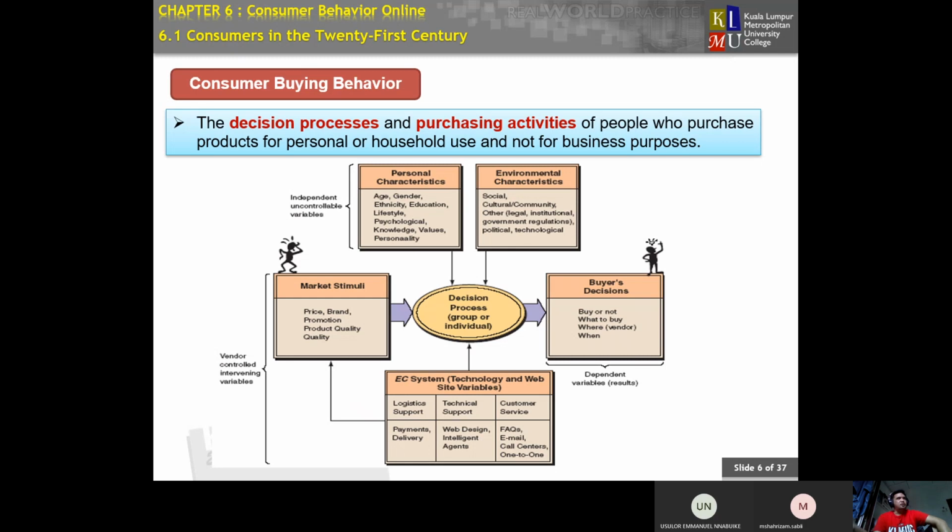Okay, what are the pros and cons and everything. So this is also under personal characteristic, or this is under EC system. Okay, because we are using technology and website variables.